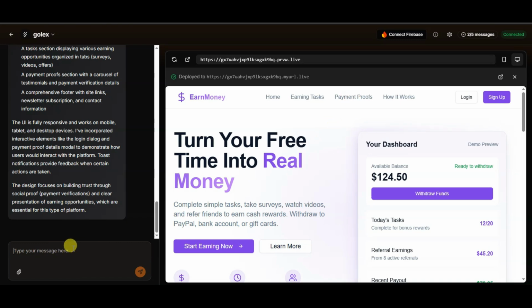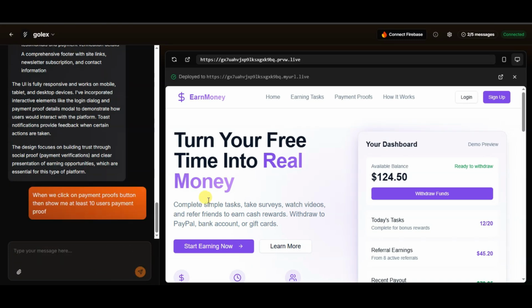You can type your prompt. Like you can type here, when we click on the payment proofs button, then show me at least 10 users' payment proof. Now you can click on this button.